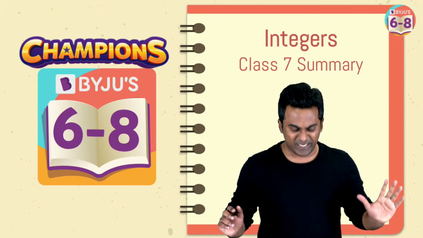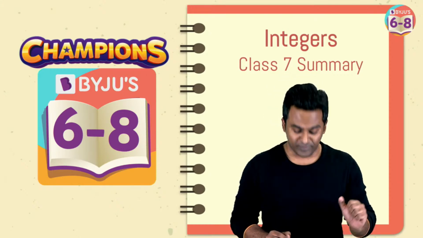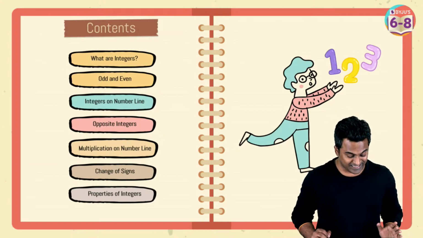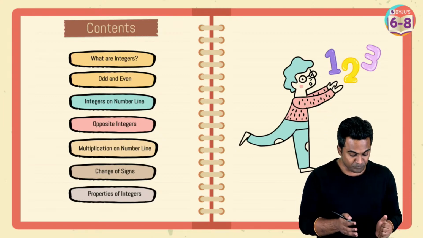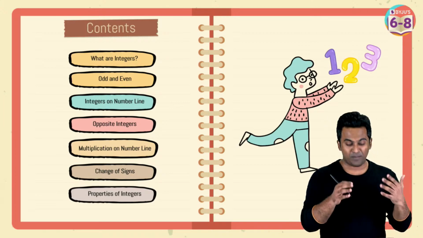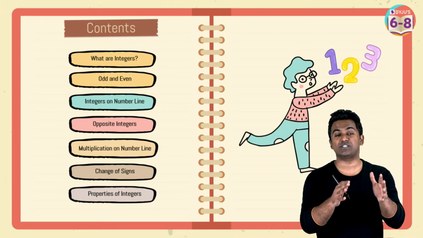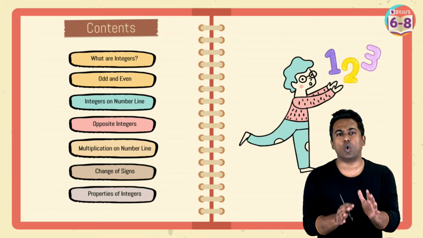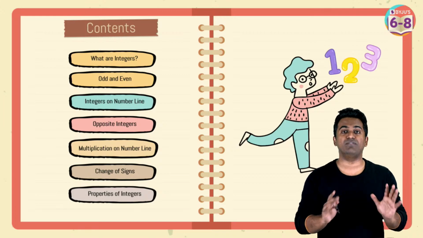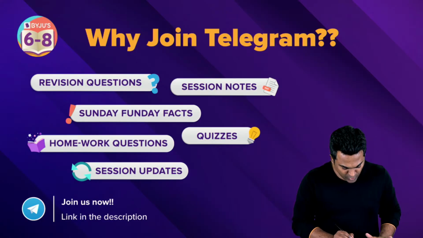Okay, so let's begin and first check out all the concepts from this topic of integers. These are some ideas that we've already covered: what are integers, odd and even integers, how to represent integers on a number line, opposite integers, multiplication using the number line, without the number line, and then change of signs, properties. We will be covering all of these, and in case there is any doubt in any of these topics, feel free to type them out in the comments box. So come on, let's start off now.